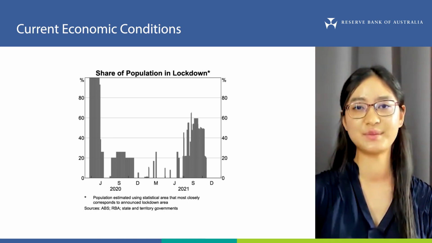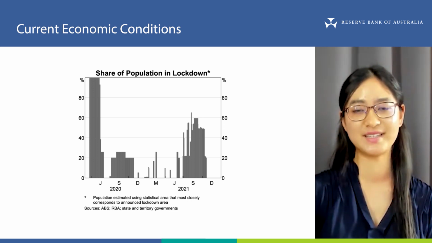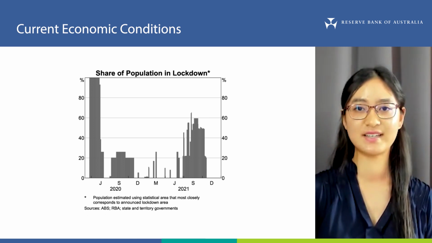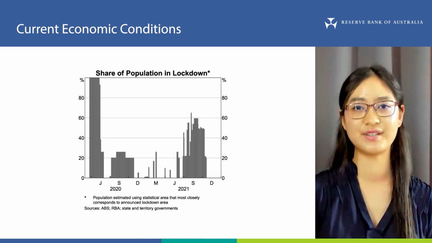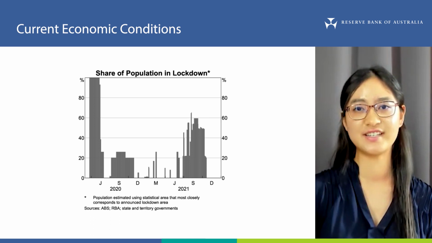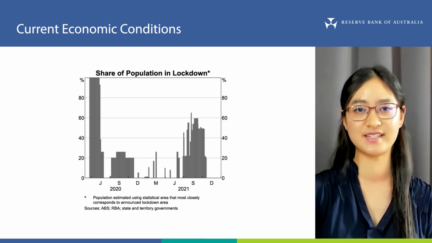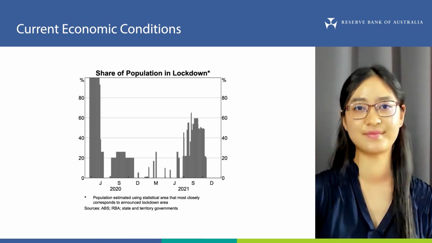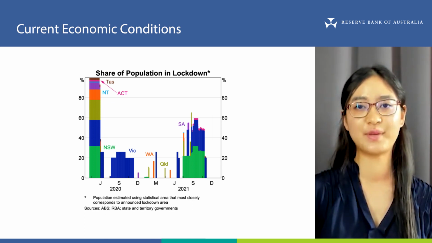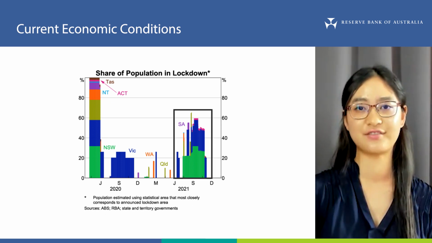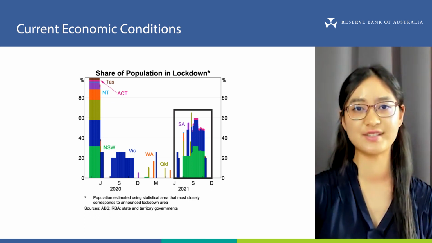In Australia, we saw renewed waves of COVID-19 in New South Wales, Victoria, and the ACT following the outbreak of the Delta variant over the past few months. In response, governments introduced stay-at-home orders that meant around half of Australia's entire population was placed under significant restrictions. This is shown in the graph by the green, blue, and pink bars to the right, which reflect the lockdown populations in those states and territories.